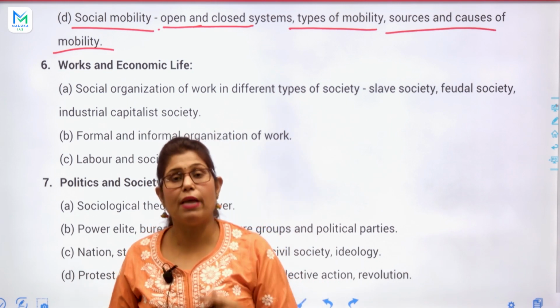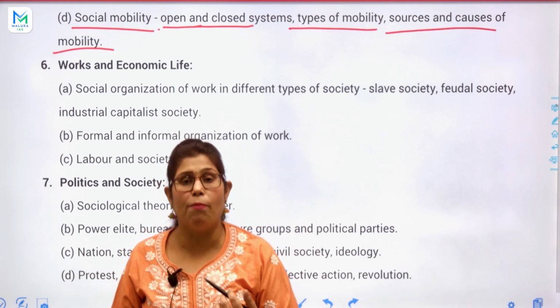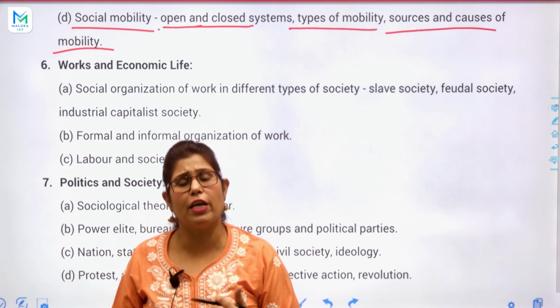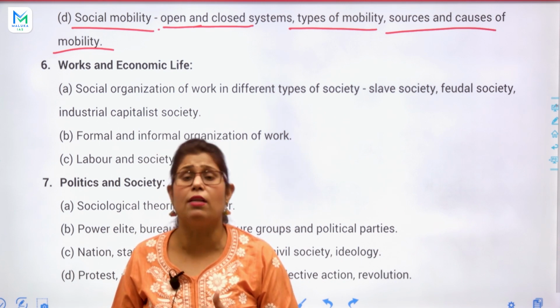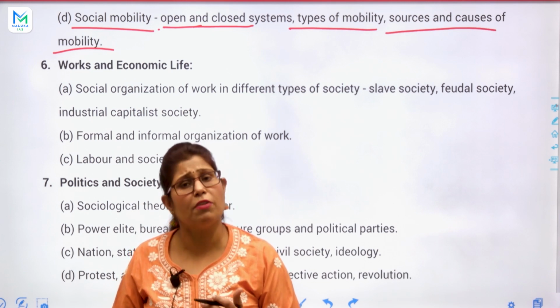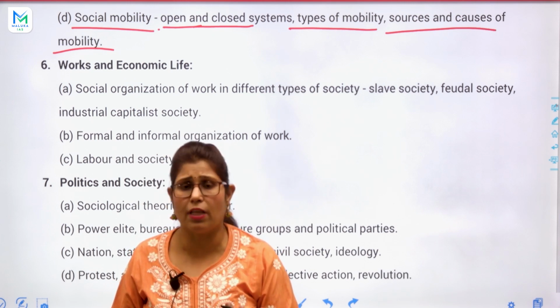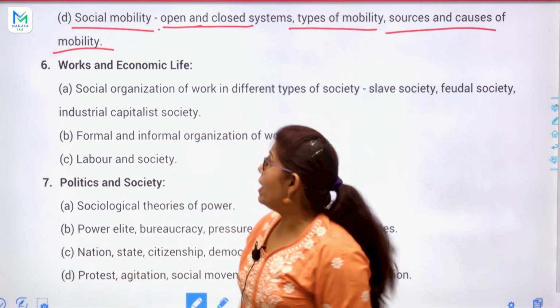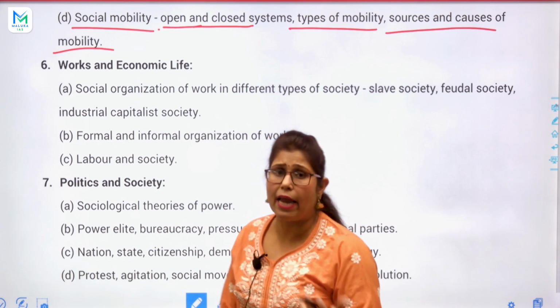Why are we adopting the system of mobility as compared to stratification? Just because stratification is a closed system, a rigid system where people cannot shift. They cannot shift their gender, their religion, their caste, and so on. But in social mobility, obviously we can shift.